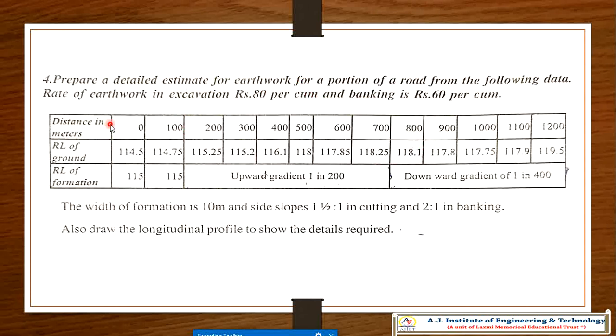The distance in meters: 0 to 100, each interval will be 100 meters, then 200, 300, 400, 500, 600, 700, 800, 900, 1000, 1100, 1200.